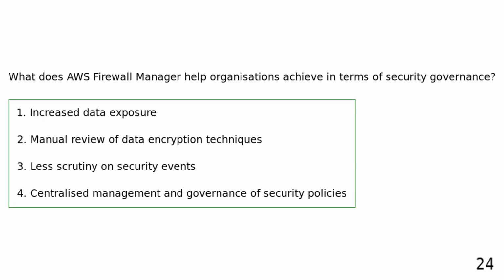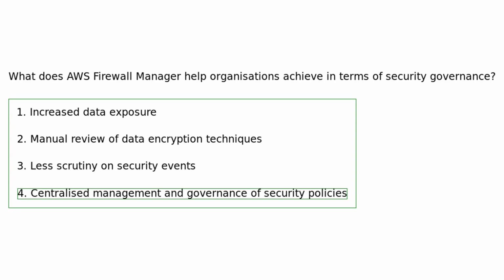What does AWS Firewall Manager help organizations achieve in terms of security governance? Increased data exposure. Manual review of data encryption techniques. Less scrutiny on security events. Centralized management and governance of security policies. AWS Firewall Manager helps organizations achieve centralized management and governance of security policies, ensuring that security measures are effectively enforced and monitored.